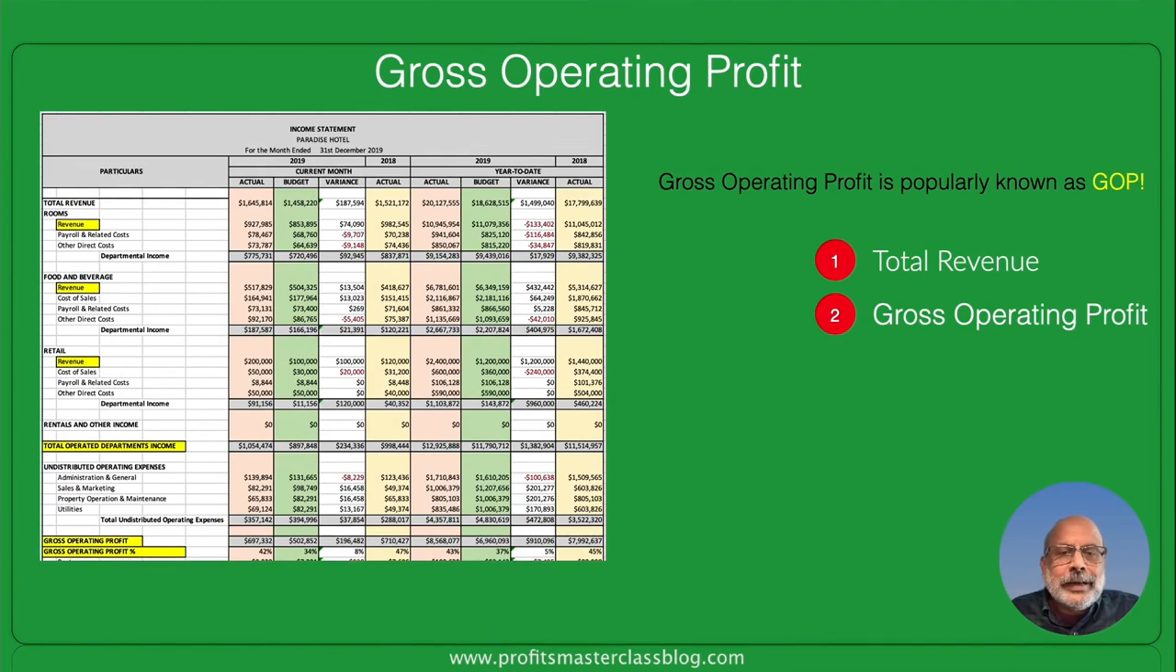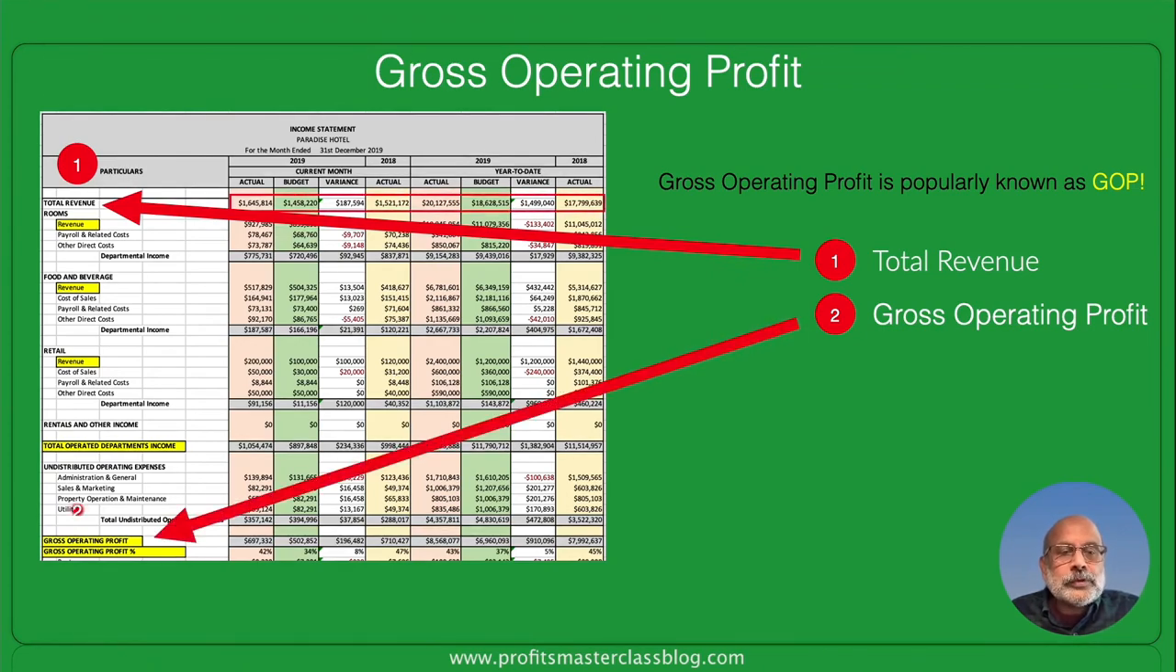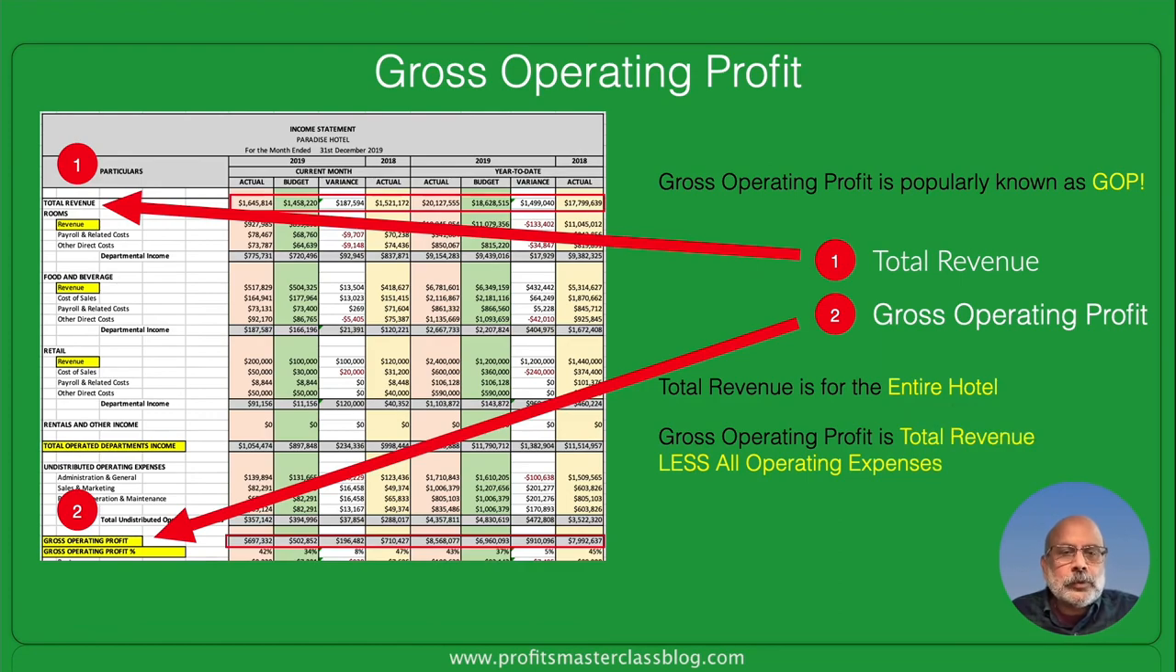Let's look at the two elements that make up the gross operating profit. Number one, total revenue, as you can see, is being pointed out. And number two, gross operating profit. Now, total revenue takes into account all revenue for the hotel. We shall see more about that soon. Now, the gross operating profit, in short, is total revenue less all operating expenses. And we will see what all operating expenses actually mean.